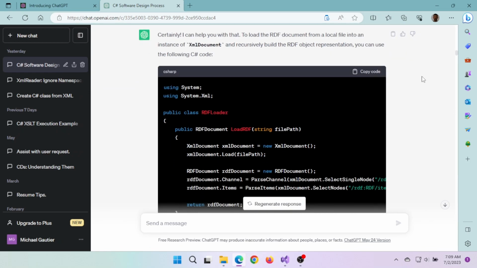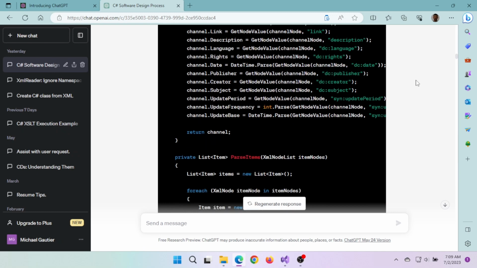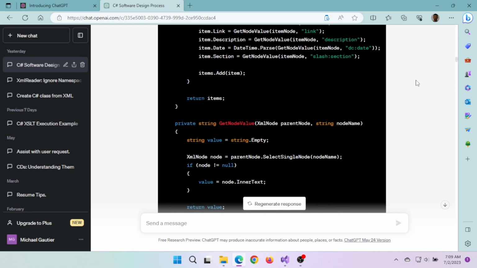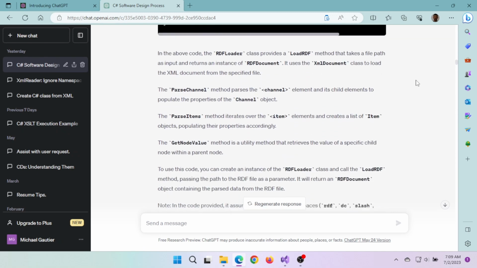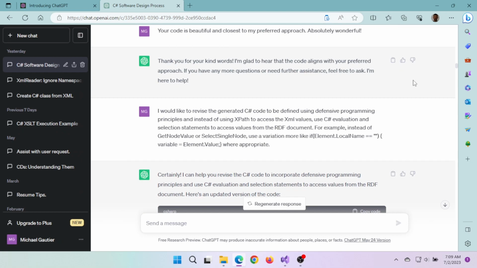Then I wanted it to take the RDF file and use the XML document class from the .NET framework, and convert that RDF format into an object instance of those classes.